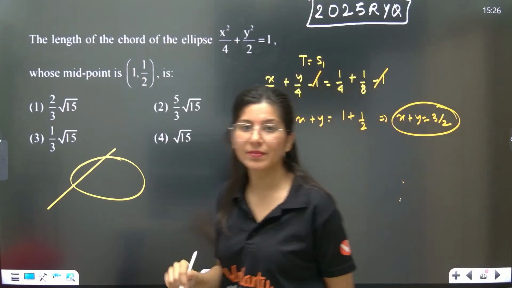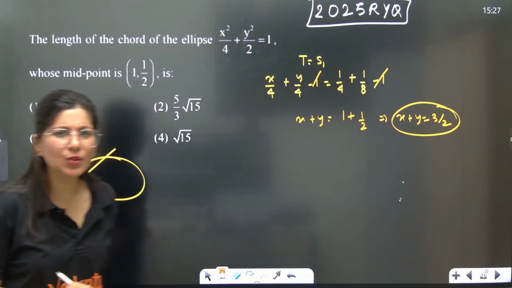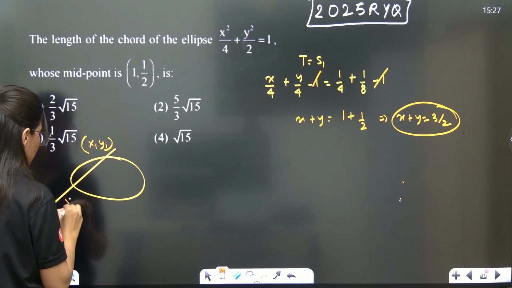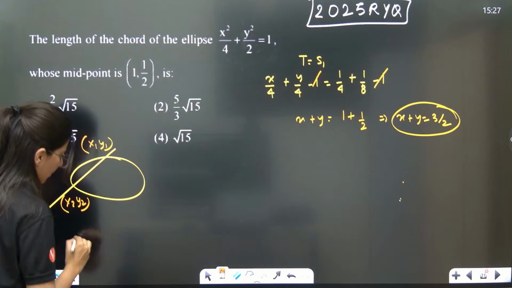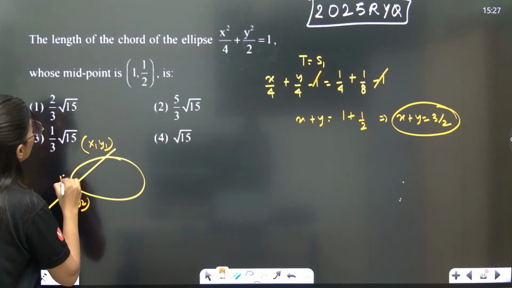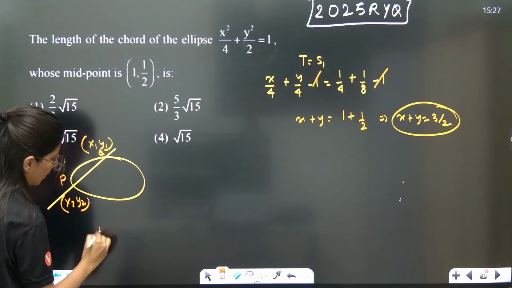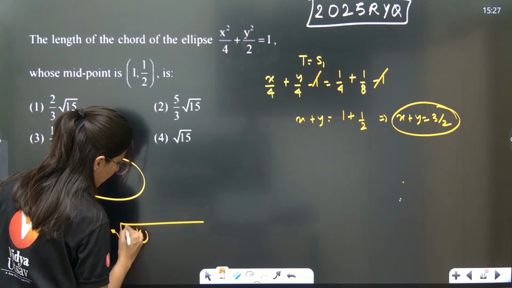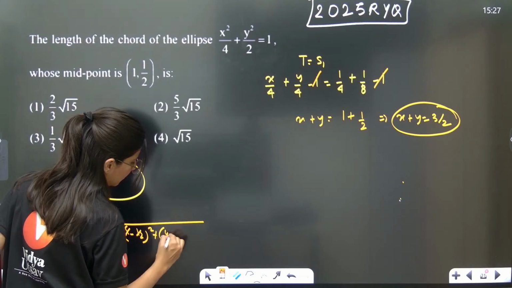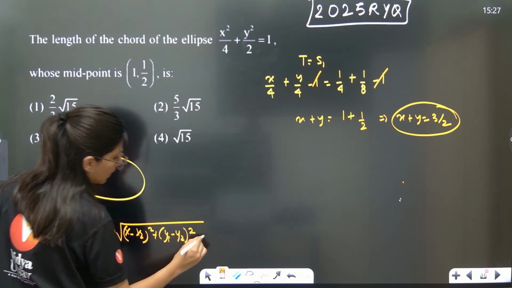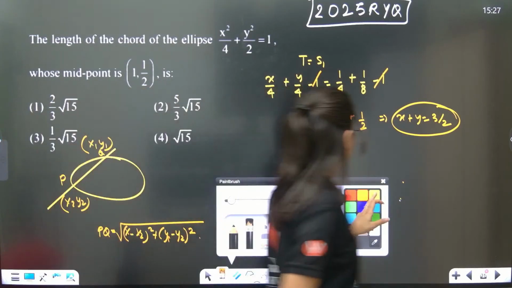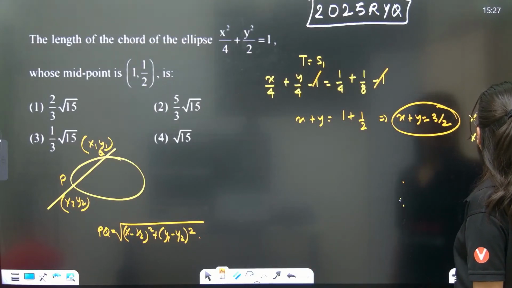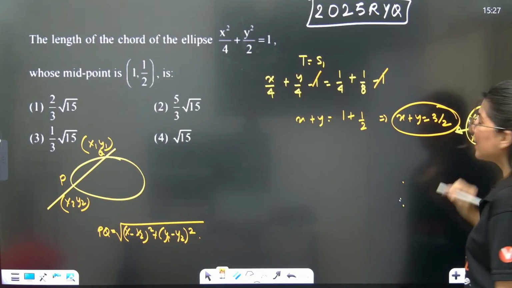This is your ellipse, correct? What are you looking for? Suppose this is x1, y1 and this is x2, y2. You are looking for the distance between PQ or AB, which is nothing but square root of x1 minus x2 square plus y1 minus y2 square. Now tell me one thing, will x1 comma y1 and x2 comma y2 both satisfy this equation or not?